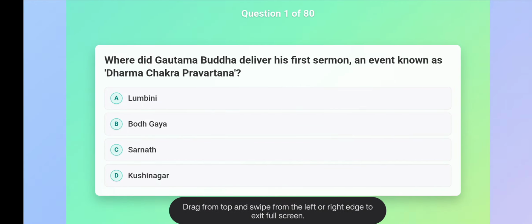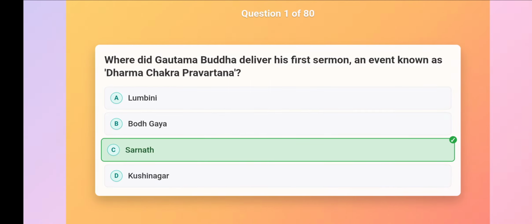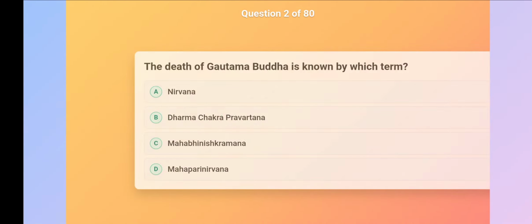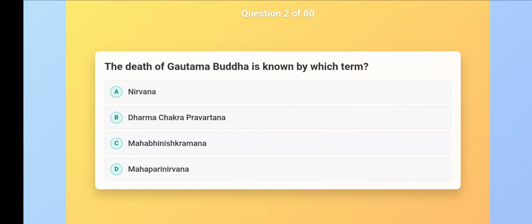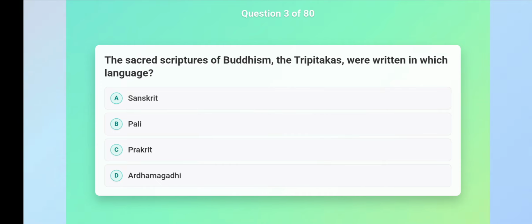Where did Gautam Buddha deliver his first sermon, an event known as Dharma Chakra Pravartana? Sarnath. The death of Gautam Buddha is known by which term? Mahaparinirvana. The sacred scriptures of Buddhism, the Tripitakas, were written in which language? Pali.